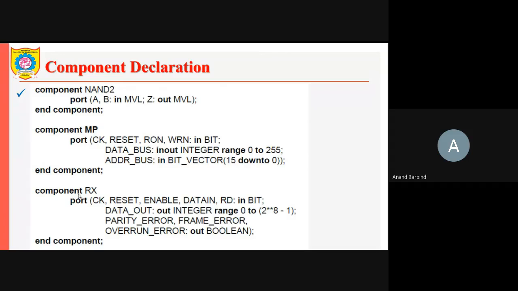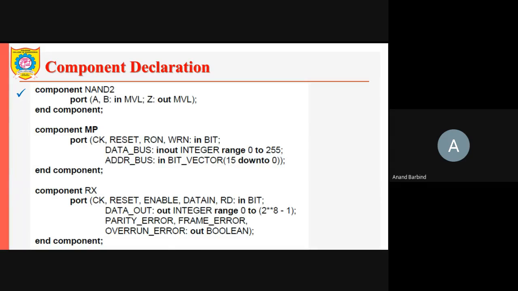Then you can define another component. Here is the example of another component, RX, maybe for receiver. It has got the port pins: CK for clock, reset, enable, data in, RD. All these are bit type. Data out is in the out direction, and it is an integer with the range specified here, that is the range 0 to 2 to the power 8 minus 1.